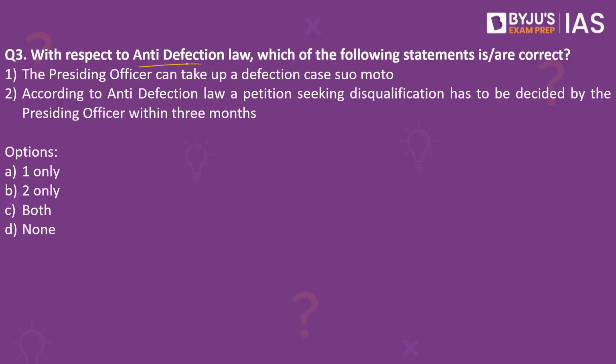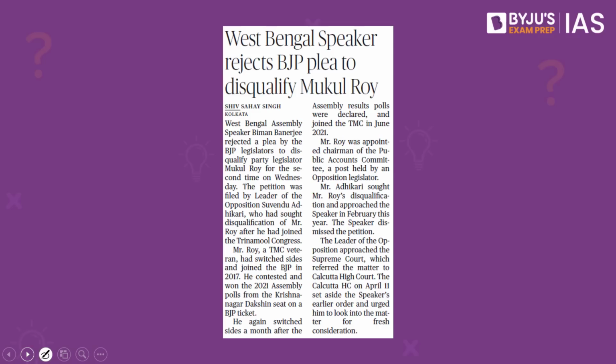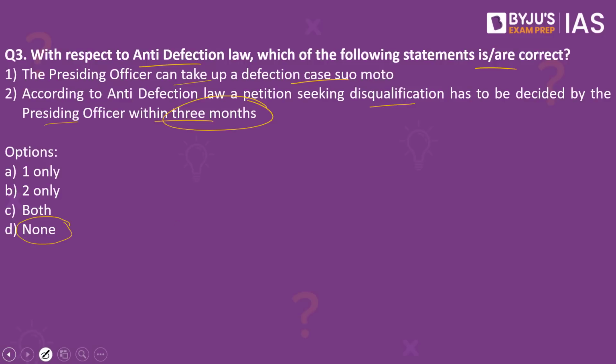With respect to anti-defection law, which of the following statements are correct? The presiding officer can take up a defection case suo motu. According to anti-defection law, a petition seeking disqualification has to be decided by the presiding officer within 3 months. Which of the statements are correct? The answer to this is none. Why have we taken this practice question? Because this article in The Hindu makes a reference to the anti-defection law. Let us try and understand what these options are.